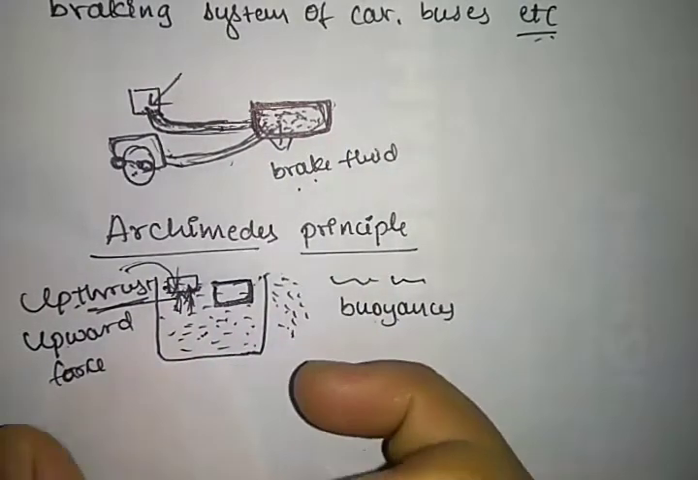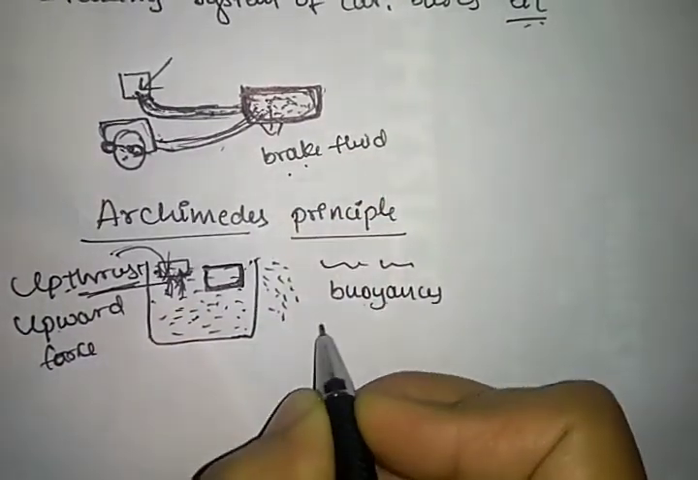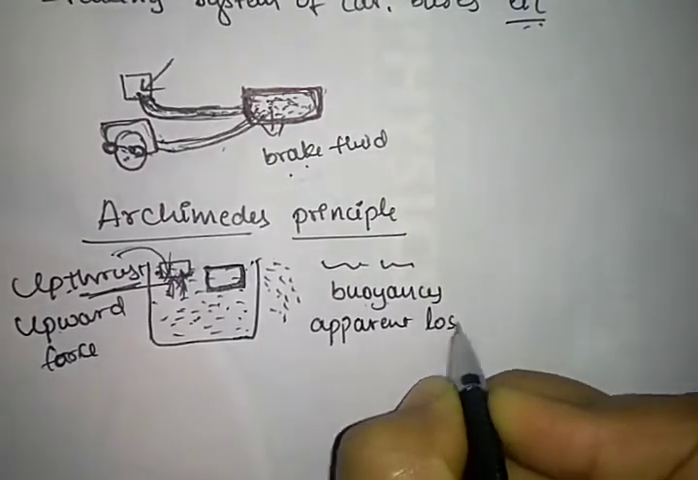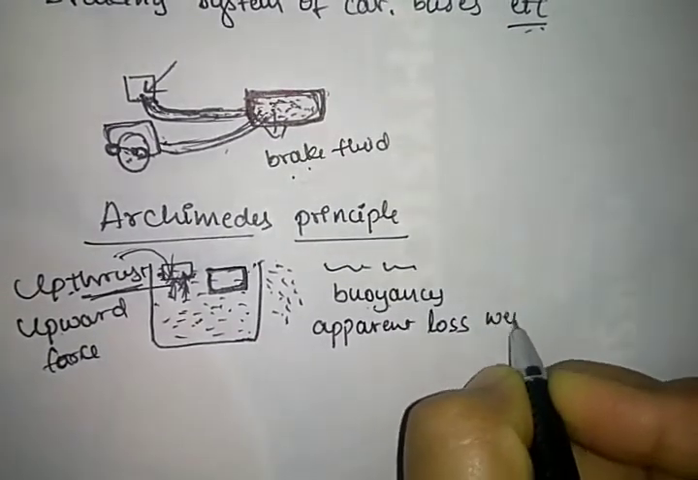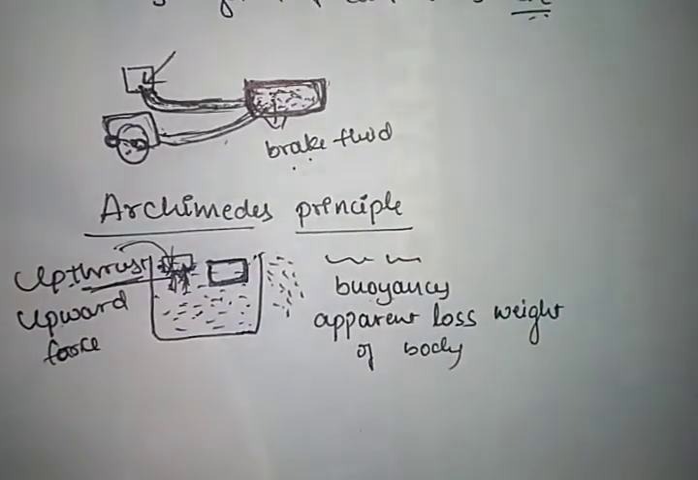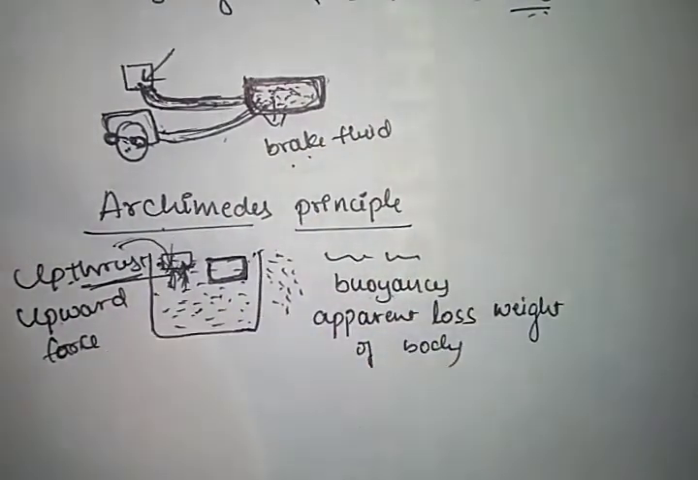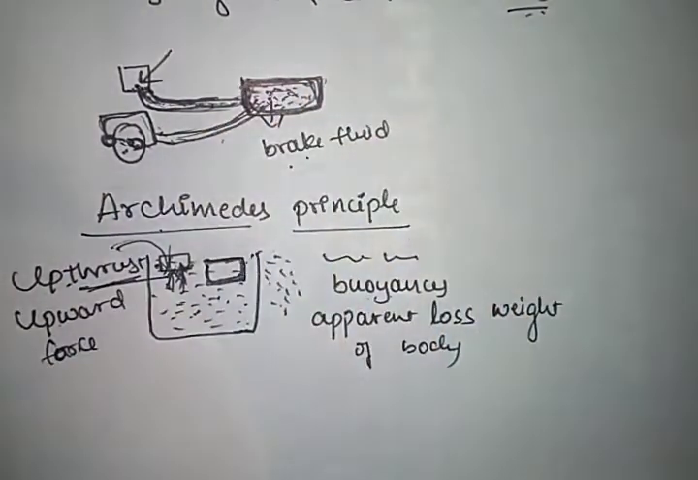Due to buoyancy, there is an apparent loss in the weight of the body. Apparent loss is nothing but a change in the weight. This was discovered by the scientist Archimedes, who lived in Greece, and this effect was formulated as a principle.